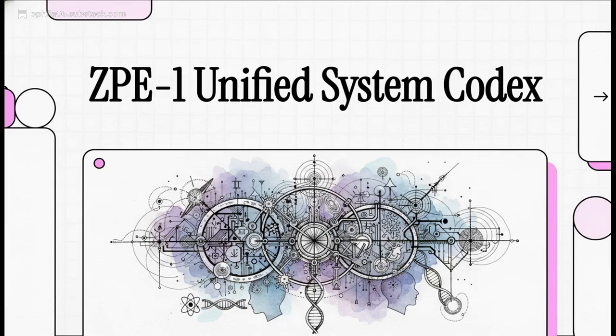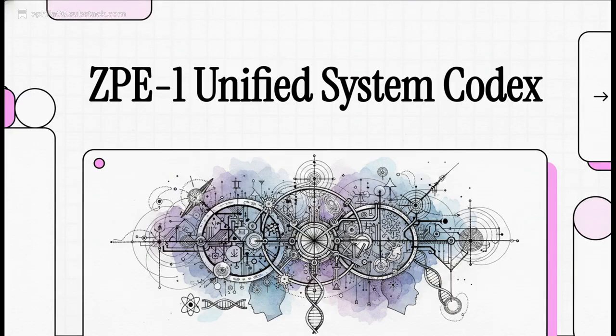Welcome to today's Explainer. Okay, so today we're taking a deep dive into something genuinely mind-bending. It's called Luis Ayala's ZPE-1 Unified Systems Codex. Now, this source material is a deeply esoteric, incredibly ambitious thought experiment. The whole idea is to map the entire cosmos as a computational cognitive lattice.